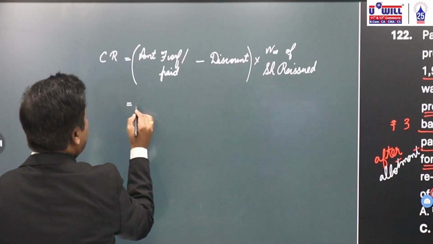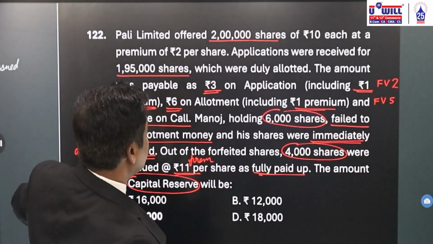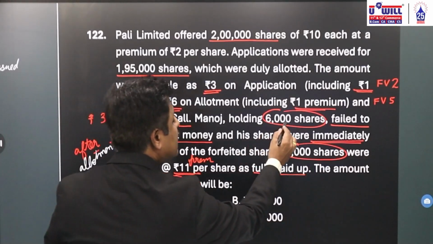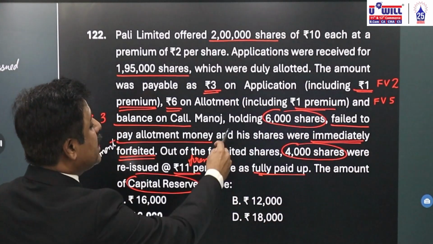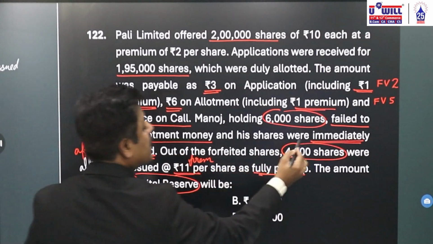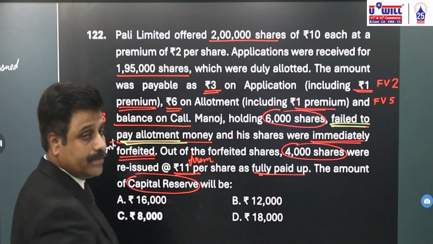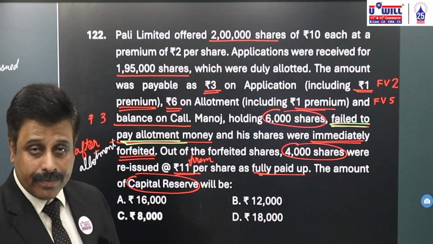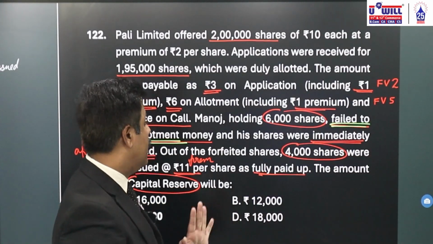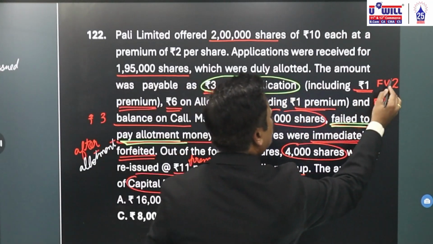Now over here, amount forfeited or paid is how much? Let us find that. Here it is given 6,000 shares. See, once again I am highlighting this. Failed to pay allotment money. Failed to pay allotment means what is paid is only application. How much of application money is paid? Not 3. Towards the face value 2.